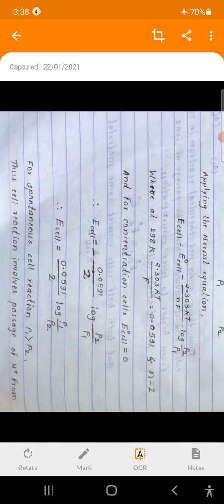And in chemical cells, electricity is generated because a redox chemical reaction takes place.